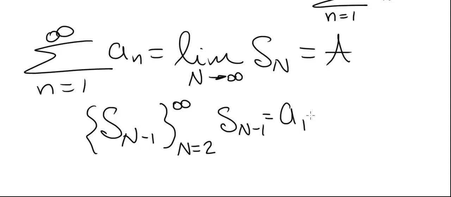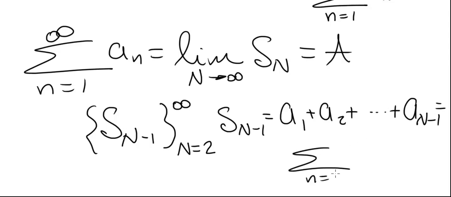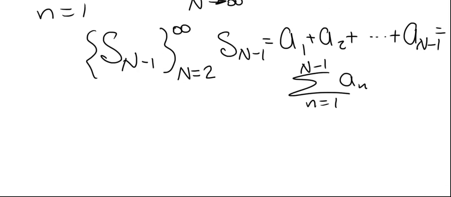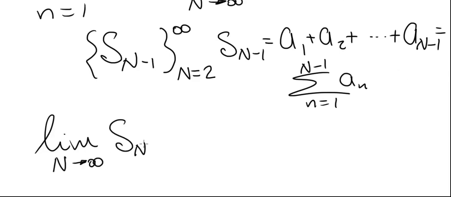So this is a1 plus a2 plus all the way up to an minus 1. And we can write it using sigma notation as little n from 1 to capital N minus 1 of an. Now clearly this sequence will also go to a. This sequence will converge to a, and so we can write the limit as capital N goes to infinity of Sn minus 1 is also equal to a.